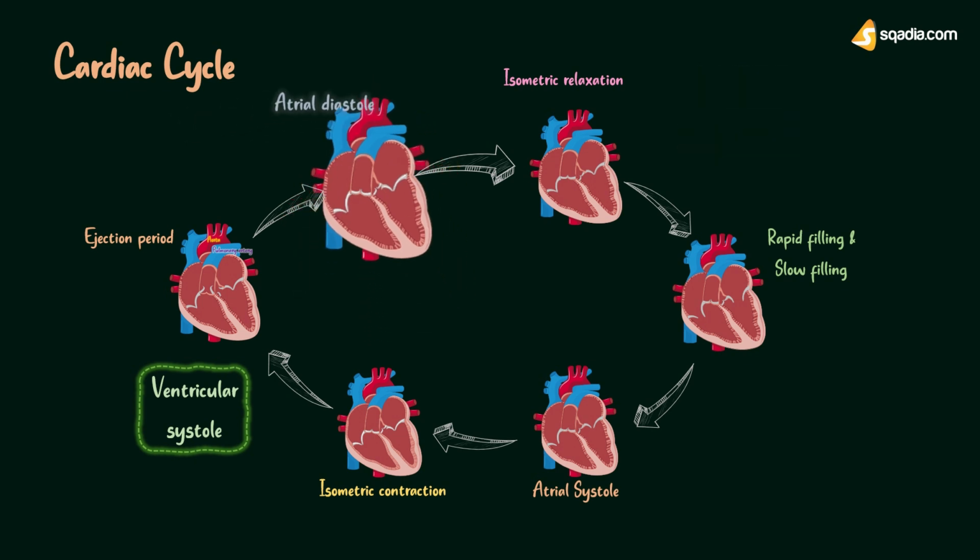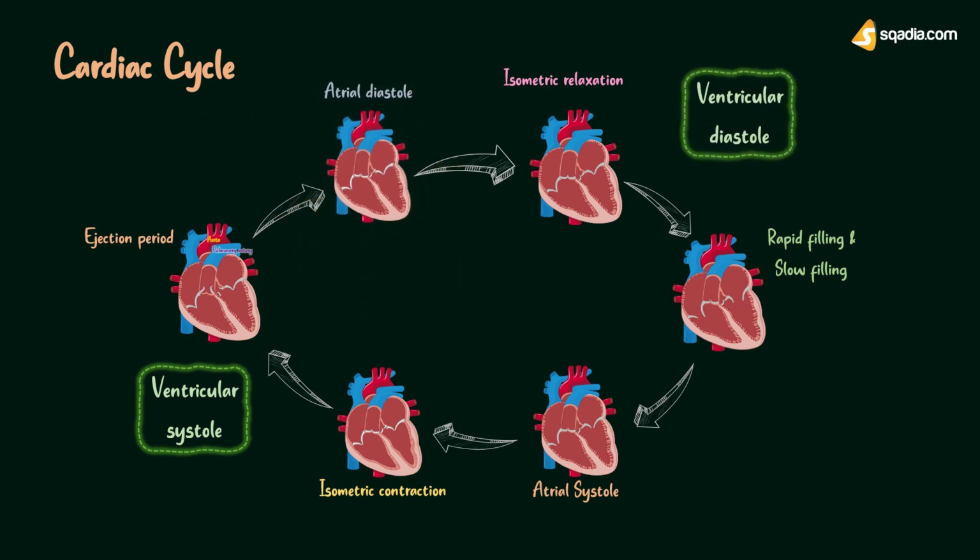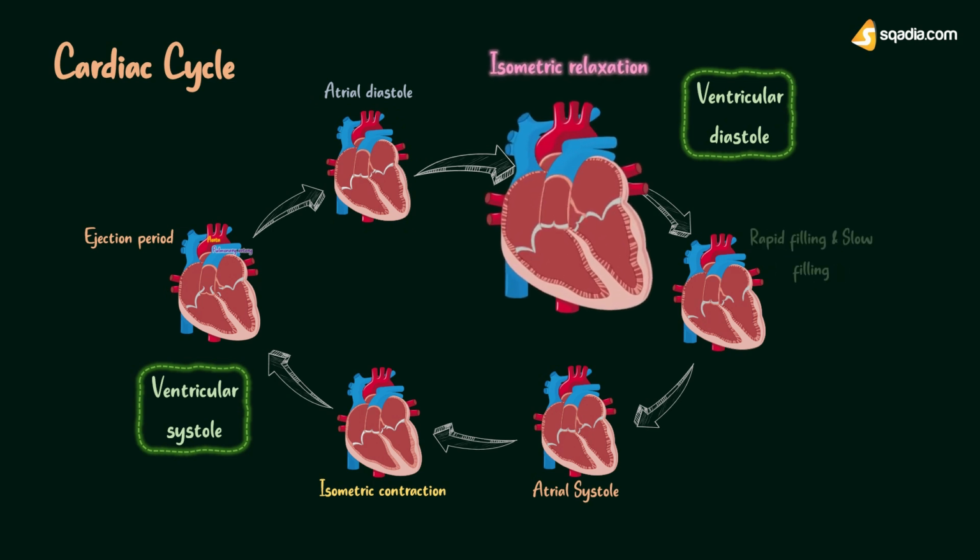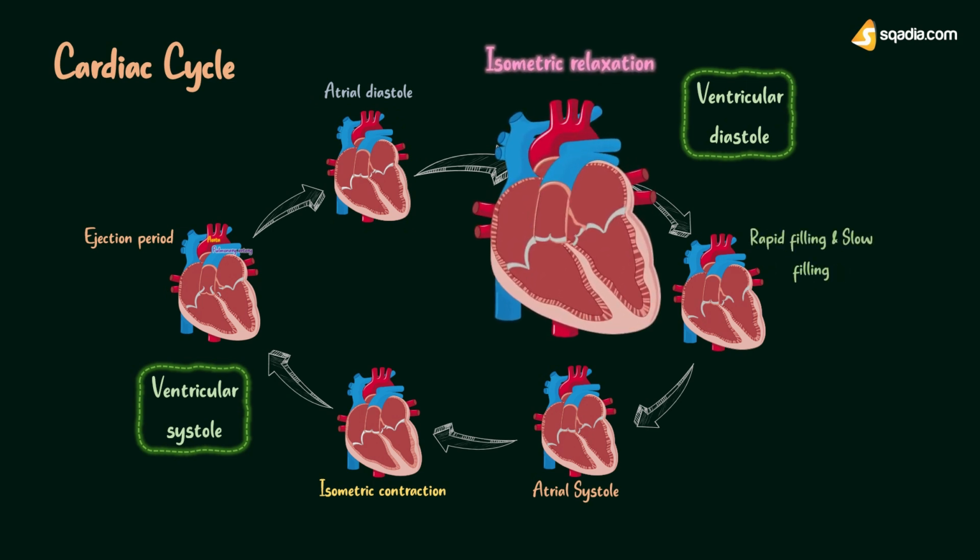Then starts the phase of ventricular diastole. It starts with the period of isometric relaxation, where ventricles are relaxed, AV valves get closed and semilunar valves are already closed. So now ventricles are just closed cavities with no change in blood volume.